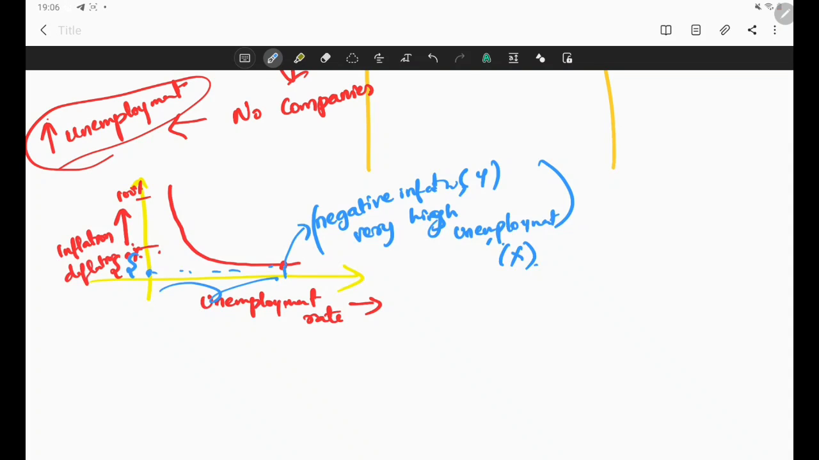But as and when the inflation keeps on growing, we will keep shifting here. So when the inflation is here, we'll have a lower unemployment rate. When inflation is higher, we will have less unemployment. So this is the Phillips curve. This curve is famously called the Phillips curve. What this indicates is the relationship between inflation and unemployment. So when we talk about deflation or no inflation, the unemployment increases.